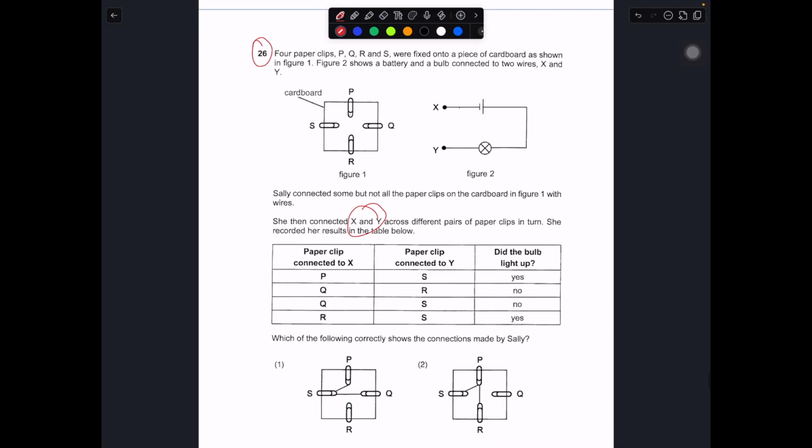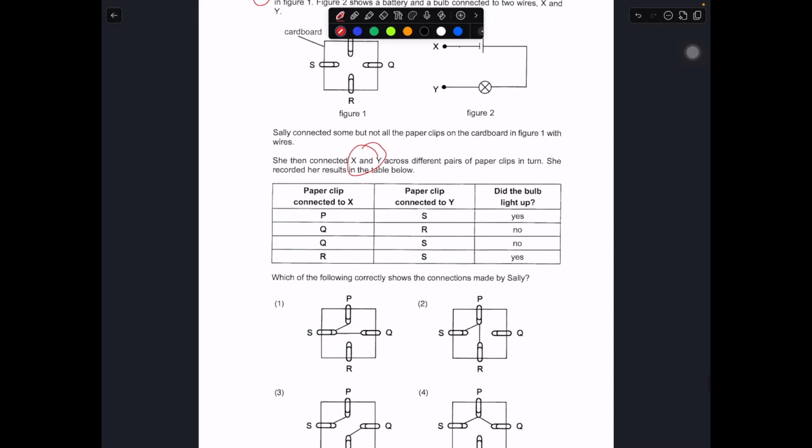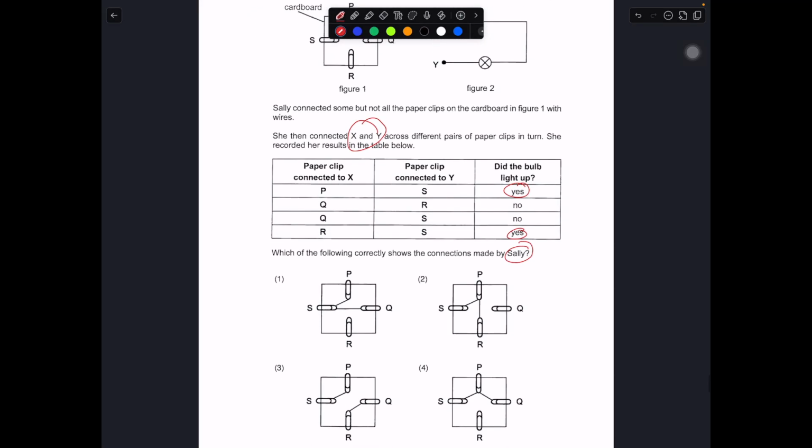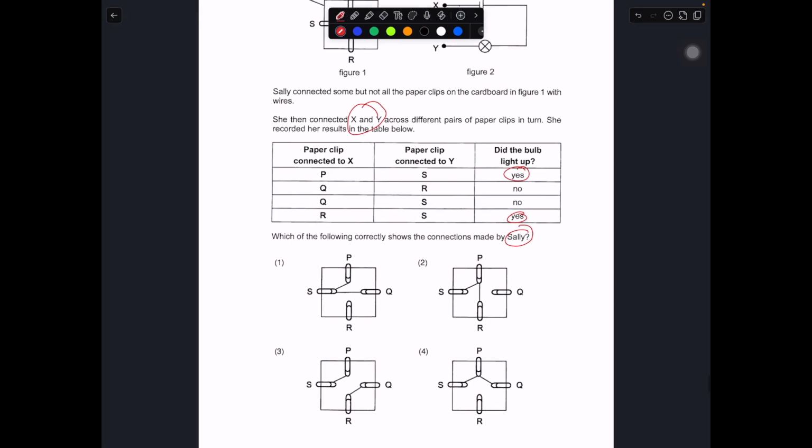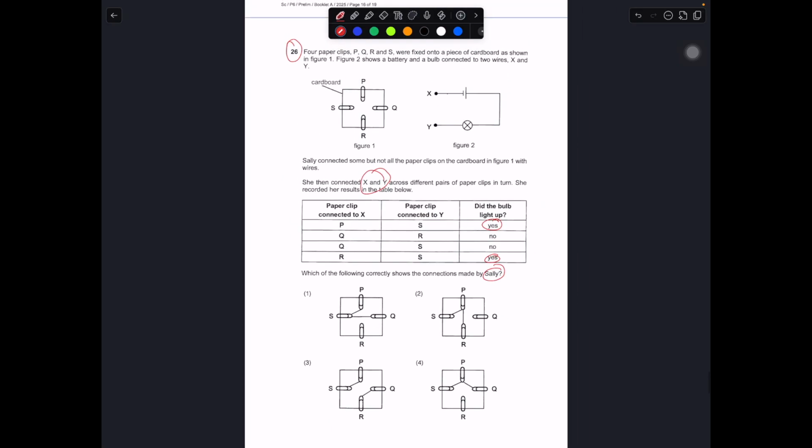Okay, so over here the objective is to look at the yes, and then you decide what is the connection made by Sally. So let me just zoom it out. Let's take a look at the yes first. Yes, P and S, the light bulb lights up. So that means there must be a line from P to S. When I connect here and here, the light bulb indeed did light up. So there is a connection between P and S. There's a connection between R and S.